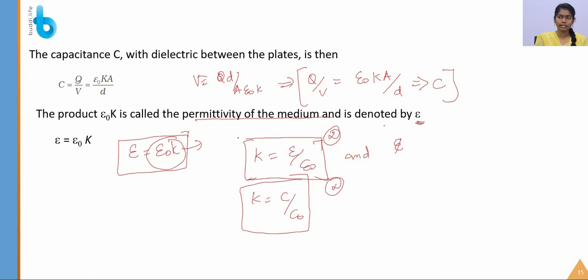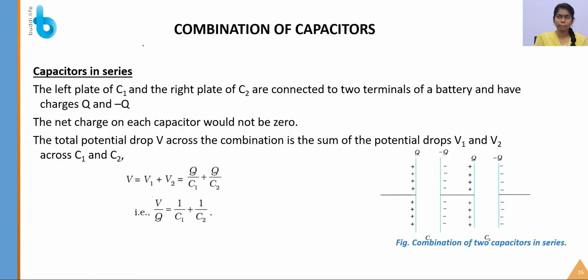So let's see the next topic, combination of capacitors. Generally in the resistor also we have seen that there are two combinations, one is series and another is parallel. There is another combination also, which is a combination of series and parallel. But here we are going to see the series and parallel combination individually. So let's see what is a series combination of capacitors and what is the formula for that, and what is a parallel combination of capacitors and what is the formula for that.